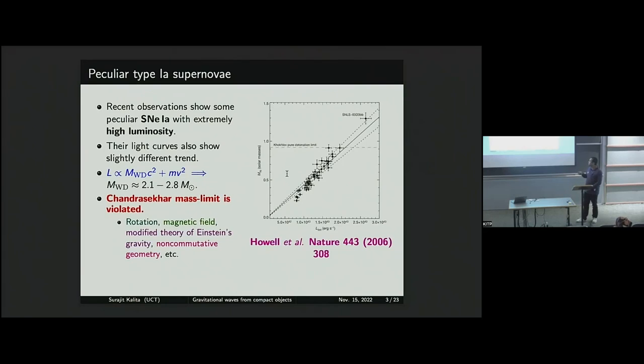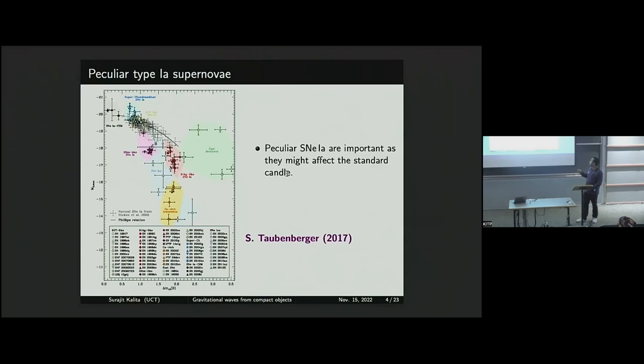After that, people have proposed many theories, but which theory is correct, we don't know. The reason is we haven't detected them directly. These numbers are quite indirect evidence from luminosity observations. So why are they important? Because the Phillips relation is used to understand the standard candle in white dwarfs, but you can see these white dwarfs clearly violate the standard Phillips relation. Not only them, there are many other type 1 supernovae that have been observed which violate this. This might affect the standard candle, but we don't know.